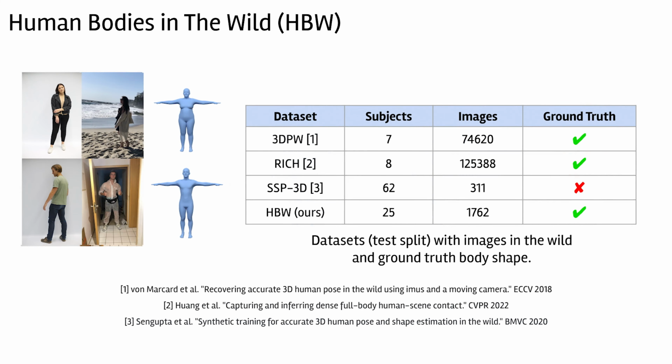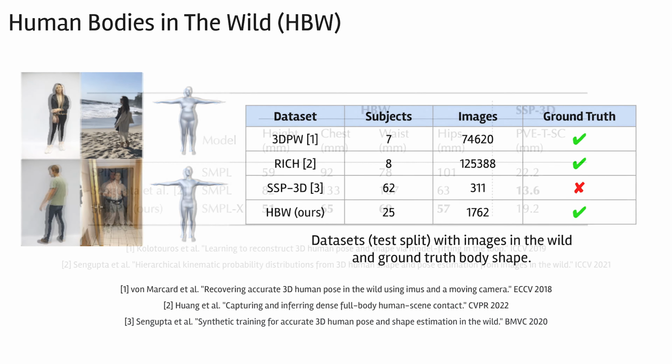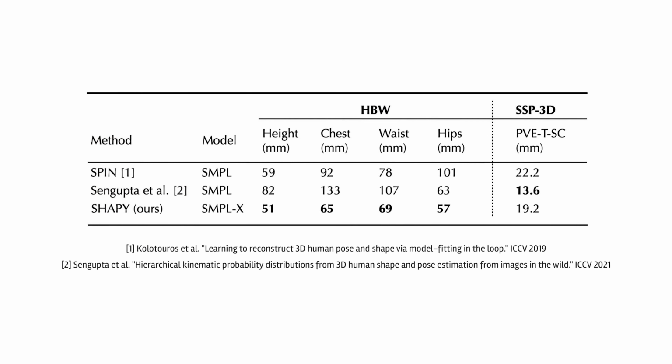To quantitatively evaluate SHAPY, we captured a new dataset because existing benchmarks either have few subjects or no ground truth body shape. Our Human Bodies in the Wild dataset consists of ground truth scans of 25 subjects and images taken in the lab and in the wild. SHAPY is significantly more accurate than state-of-the-art on HBW. Our results also show that silhouettes are a good approach when people wear tight clothing.